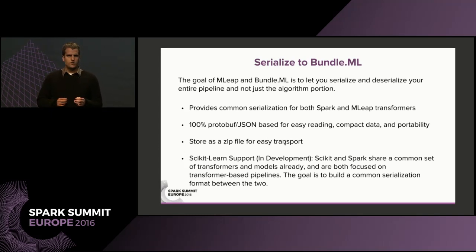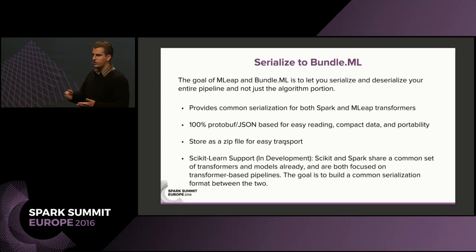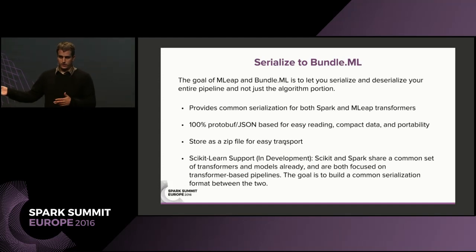So normally we serialize these things to directories, but you can actually take those directories, zip them up, and then if Mikhail develops some new version of a model, he can literally just send me a zip file. I can take that zip file, I can deploy it to Combust, I can deploy it to a local service, I can deploy it to my custom API that I built myself. I can deliver it to a client if I need to, if I'm a data science company and I want to build models for people. This is a way that you could deliver models to your customers. So it's just very easy to send these things around.